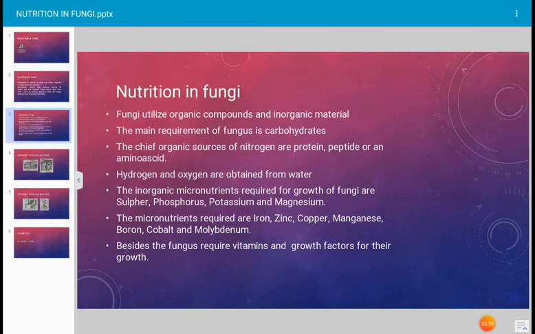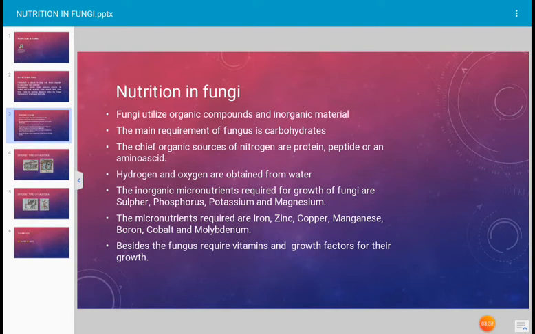Fungi generally utilize organic compounds and inorganic material. The main requirement of the fungus is carbohydrates. The chief organic sources of nitrogen which are required for the growth of fungus are protein, peptide or amino acids. Even hydrogen and oxygen are obtained from water that is required by the fungus.